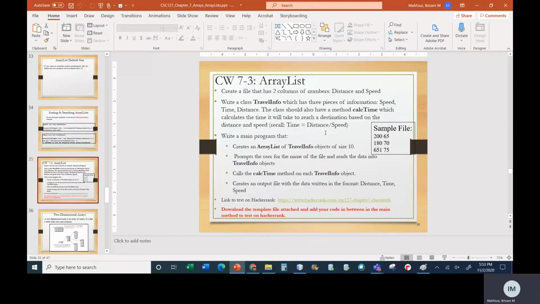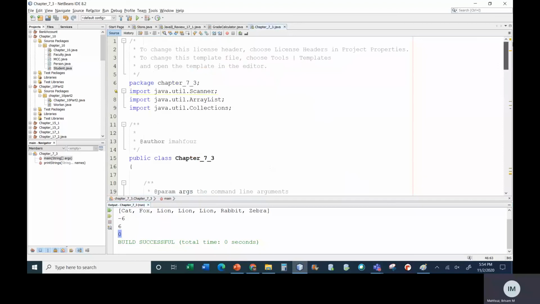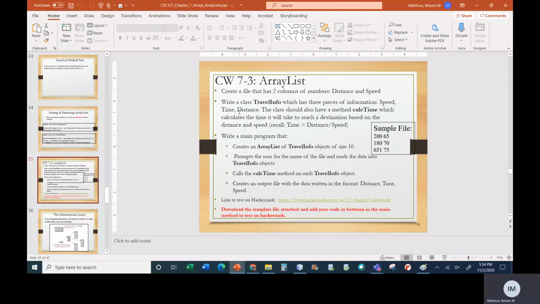So what you're going to do for this classwork is write a class, TravelInfo, and this TravelInfo class is going to store 3 pieces of information: a speed, a time, and a distance. When you create your TravelInfo class, at the top your class is going to have 3 private instance fields, 1 to store the time, 1 to store the speed, and 1 the distance. You can write constructors, you can write get and set methods if you want.